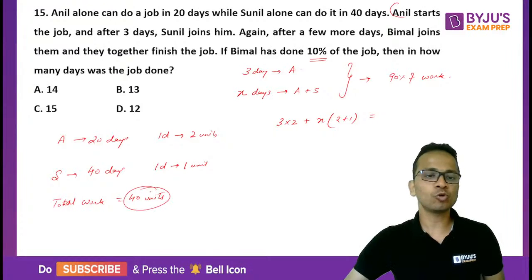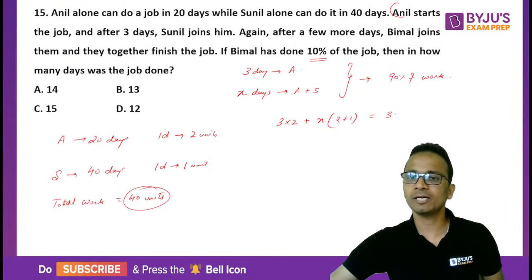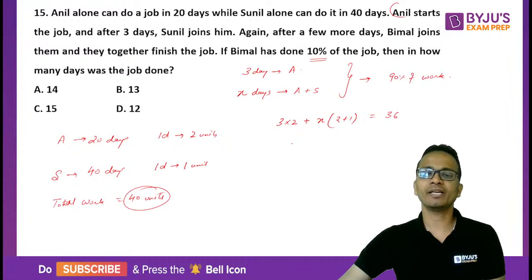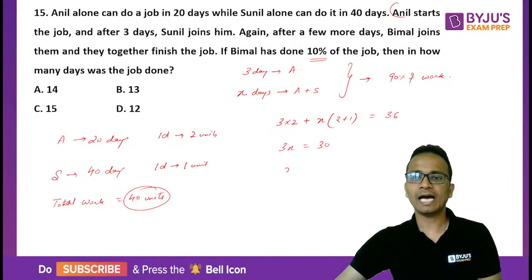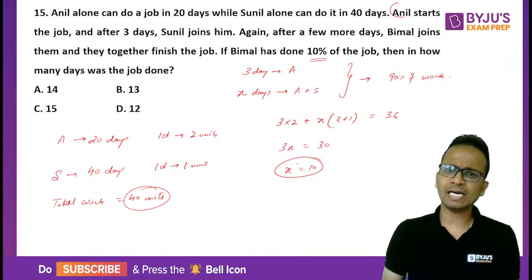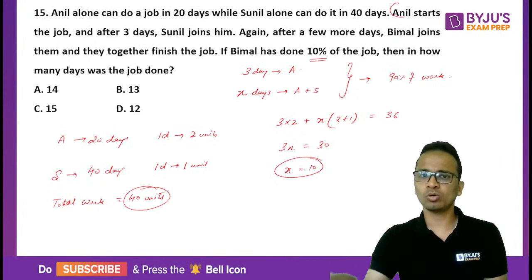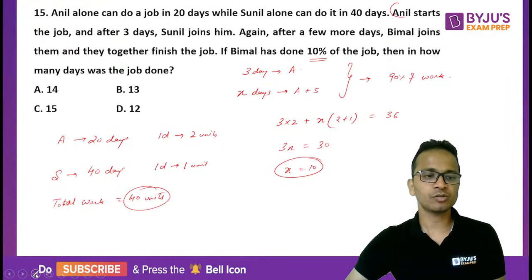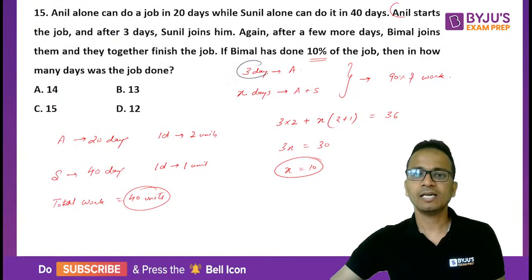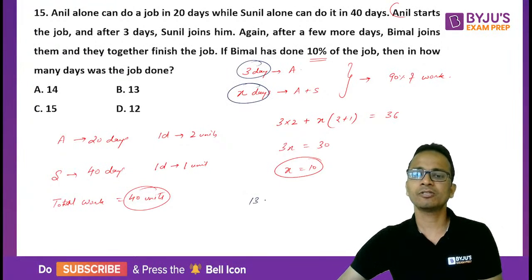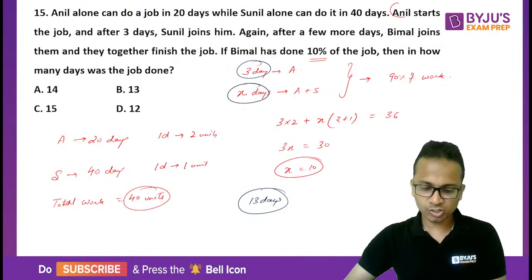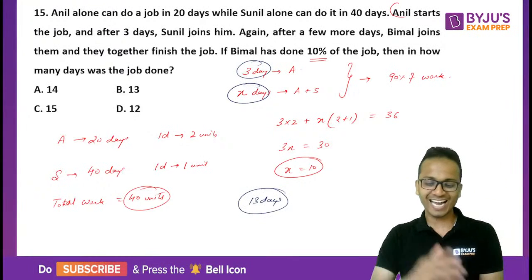So 90% of total work, that is 40 units, will be 36. And from here you can get the value of X. So it will be 3x is equal to 30 and the value of X will be equal to 10. But we don't have to mark the answer as the value of X. We have to find out the total number of days. So total number of days to finish the work will be first 3 days and then X days. So it will be 3 plus X, that is 13 days.